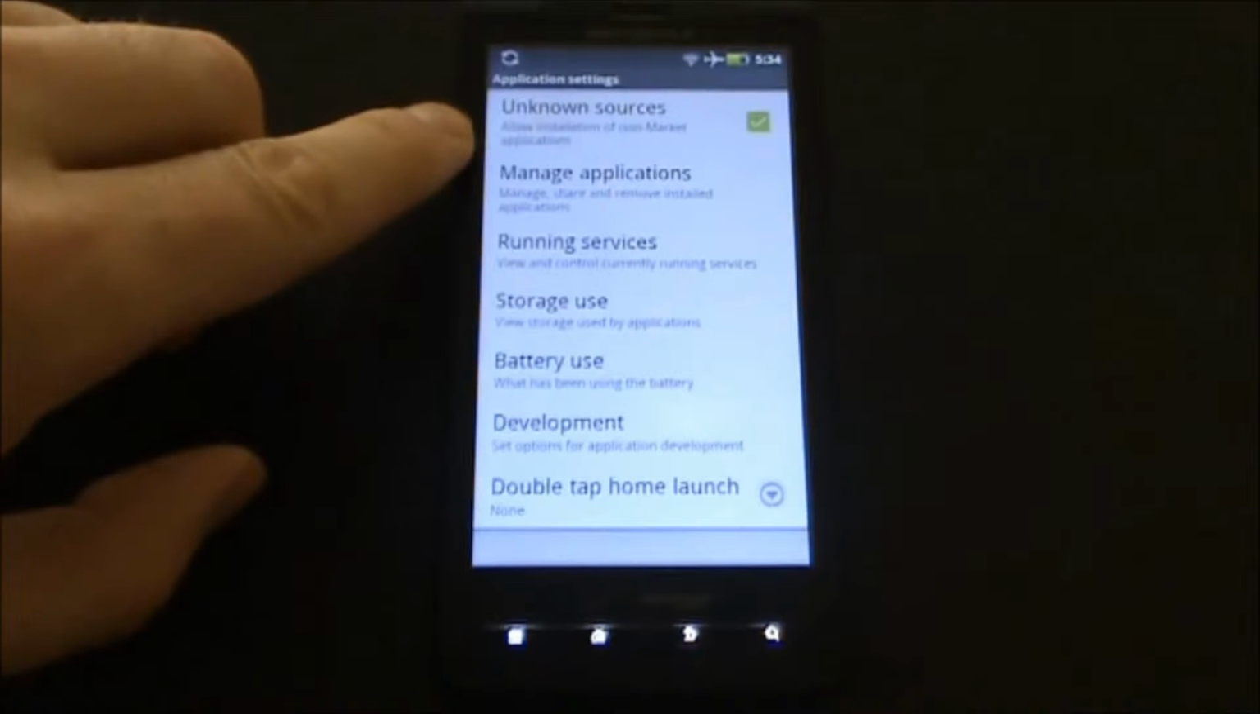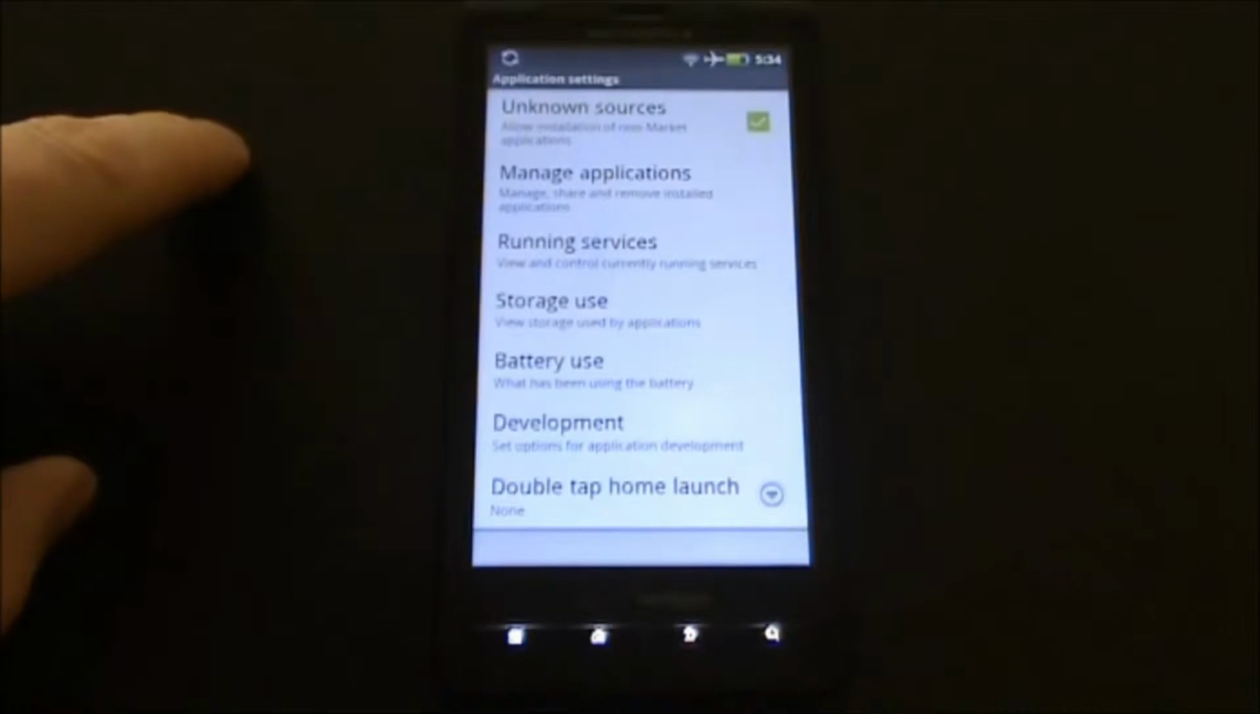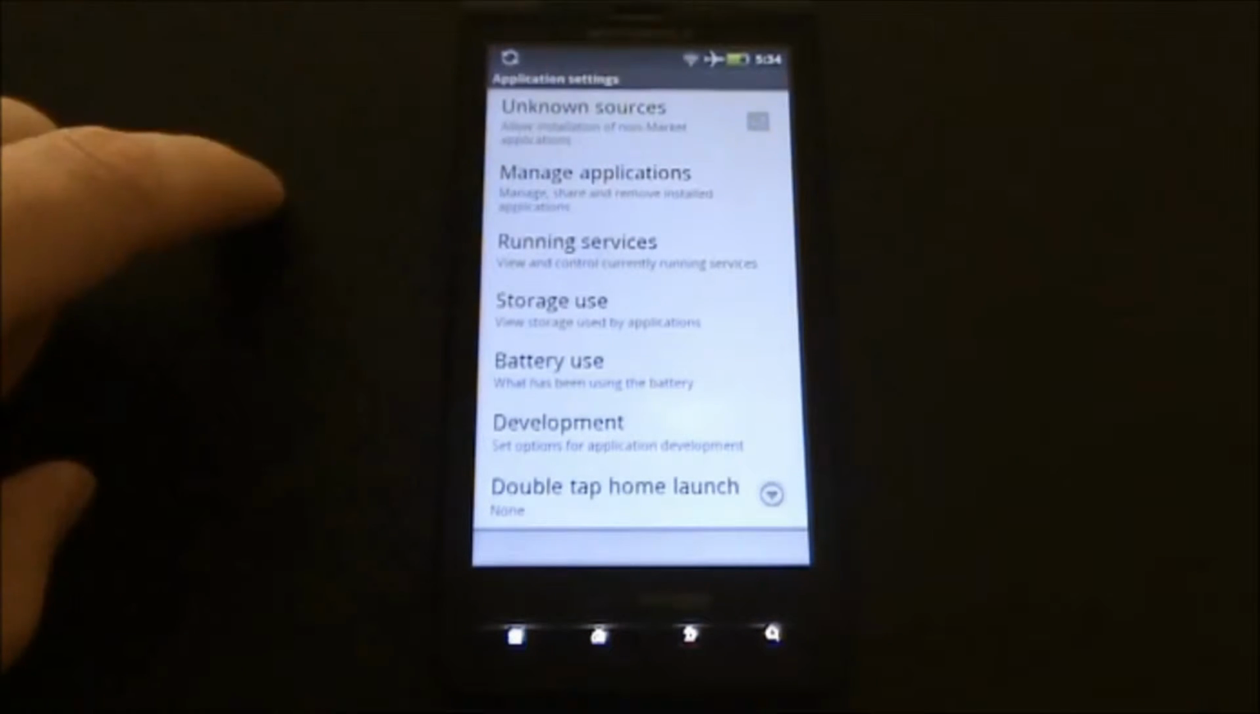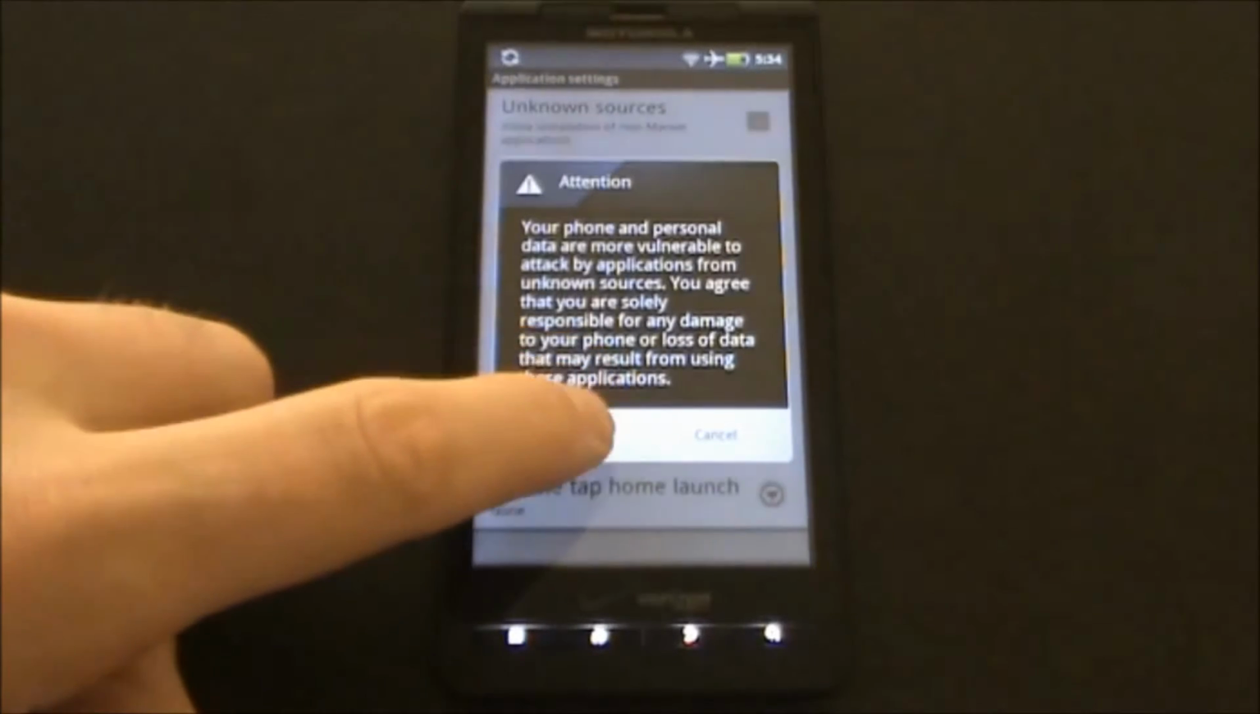Here you will find unknown sources. Make sure this checkbox is enabled. This will allow the installation of applications not obtained from Android Market.